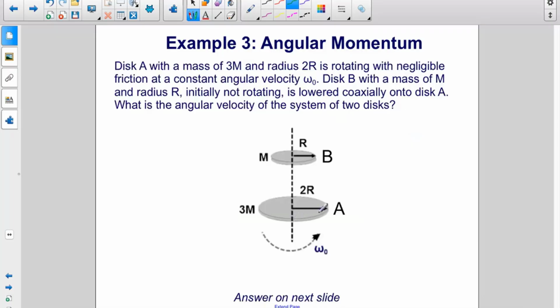Disk A, with a mass of 3m and a radius 2r, is rotating with negligible friction at a constant angular velocity omega naught. Disk B, with a mass of m and radius r, initially not rotating, is lowered coaxially onto disk A. What is the angular velocity of the system of two disks?